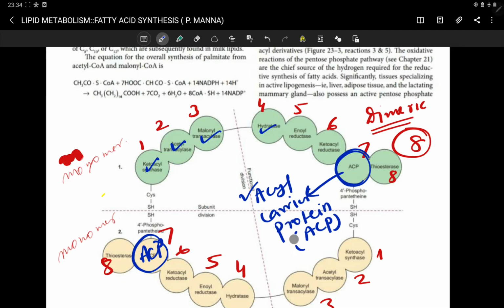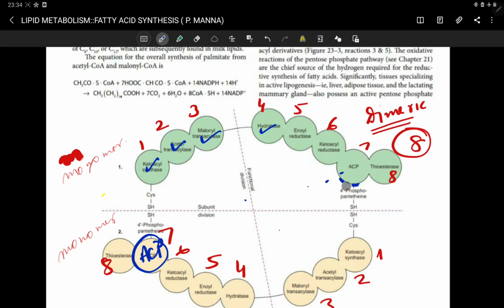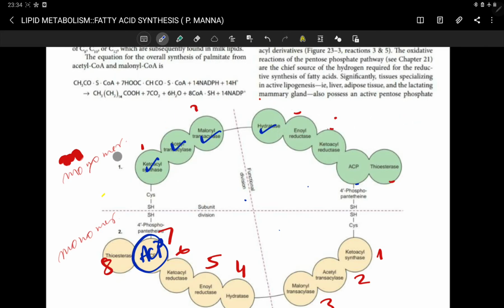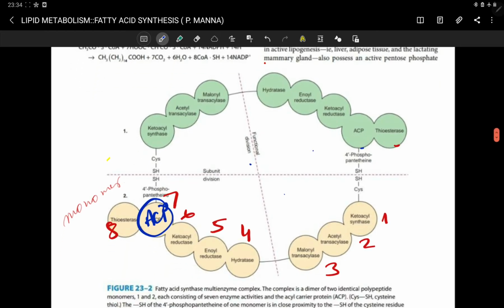So what I told is that the fatty acid synthase complex exists in its dimeric form, and it has 8 domains. Out of these 8 domains, one is the ACP or acyl carrier protein domain, which has no enzymatic activity, and the other 7 domains have specific enzymatic activity, which is important for your fatty acid synthesis.